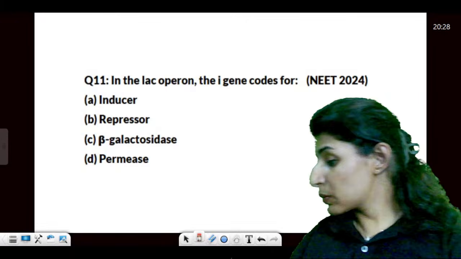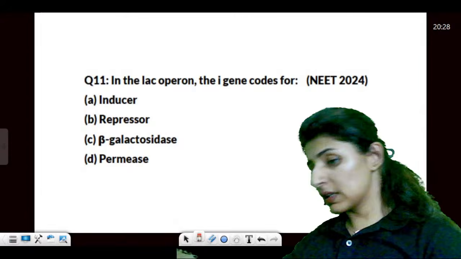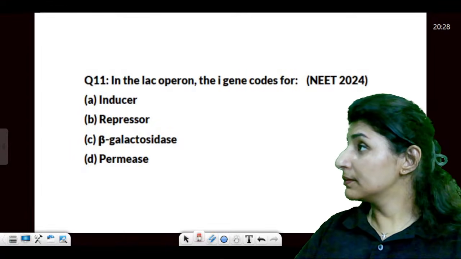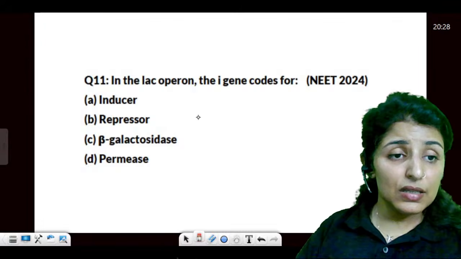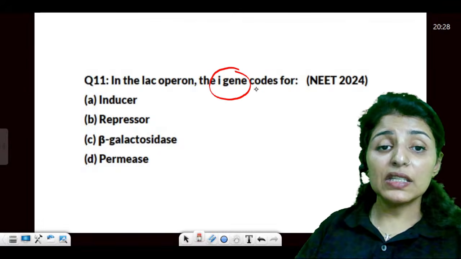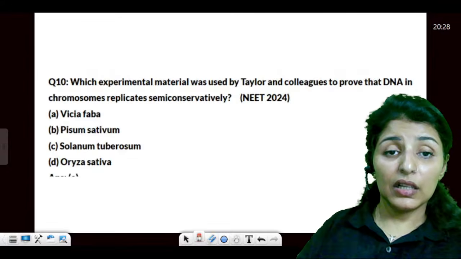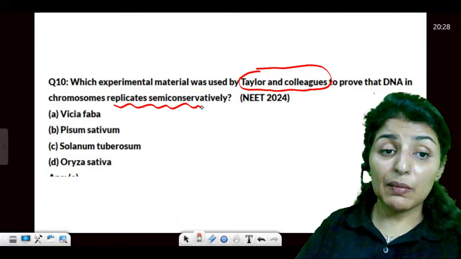Please tell me that these points are clear to you all. Right? Shall we move on? Okay, guys. Moving on, let's stop it here after that. I gene codes for repressor. Now, Taylor and colleagues proved that DNA replicates semi-conservatively.